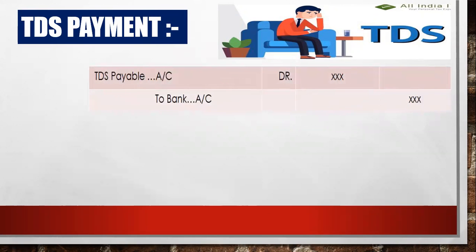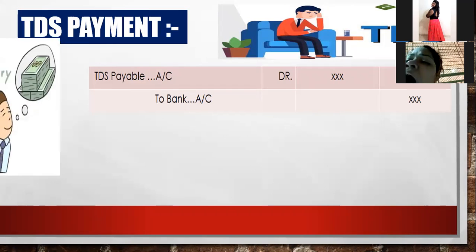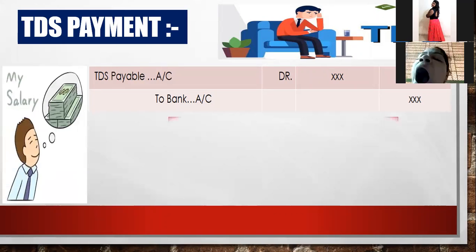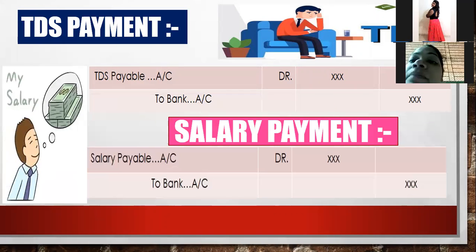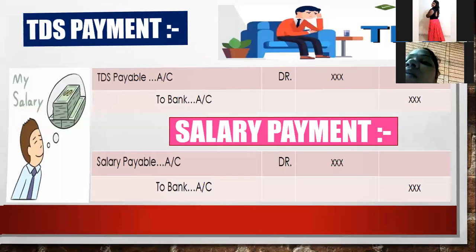Okay, so the entry will be TDS payable account debit to bank account. You cannot write it as a TDS account. You have to write TDS payable because it nullifies the account. Because in the book entry you have credited this, so while paying the expenses you have to debit this. After that, last is salary payment. You can do the salary payable account debit to bank account. So this is just a recap of how to pass the journal entry.